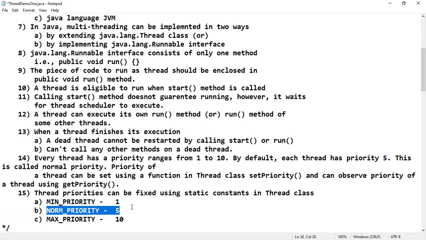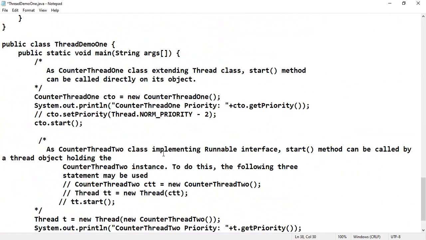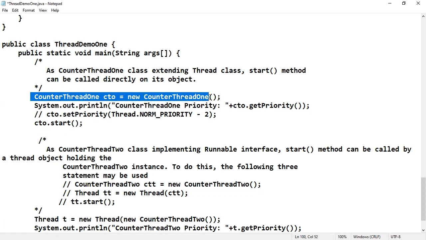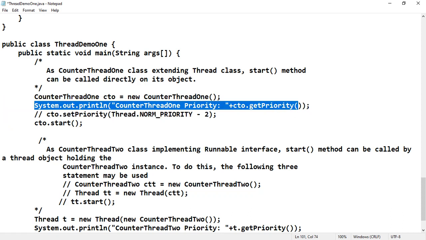That is 5. Now I want to print onto the screen what the priority is. Here CounterThread priority plus CTO.getPriority. Now here I have commented out CTO.setPriority Thread.NORM_PRIORITY minus 2. We will see this functionality afterwards; currently I have commented it out. So now you have created the thread 1 object and printed onto the screen its priority. Now it has to be started. To start this, what are you supposed to do?